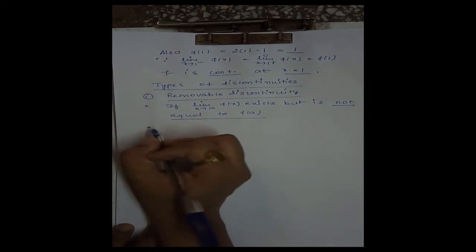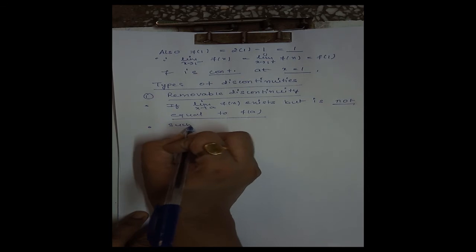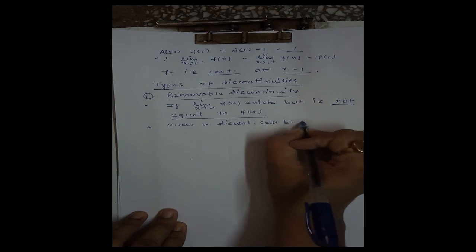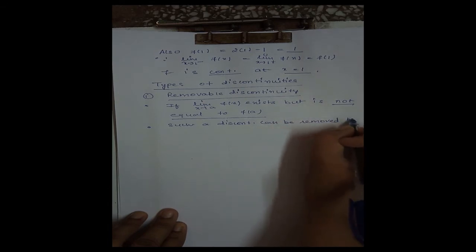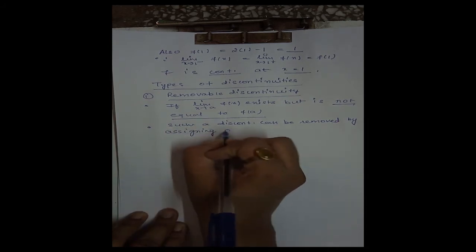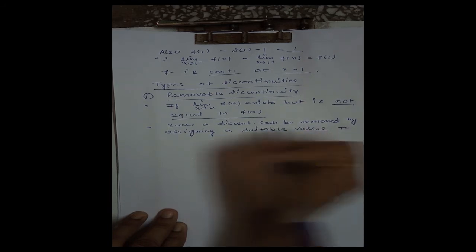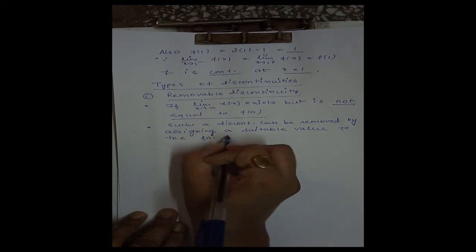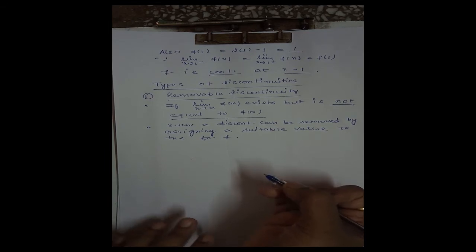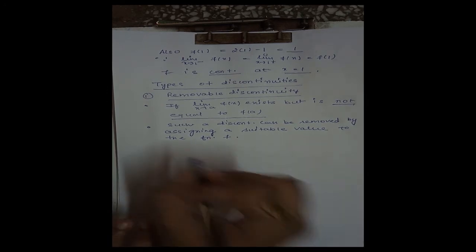Now as the name suggests, this discontinuity can be removed. Such a discontinuity can be removed by redefining, by assigning a suitable value to the function f. That means if we redefine our function f, then in that case this discontinuity can be removed. Hence the name is removable discontinuity.